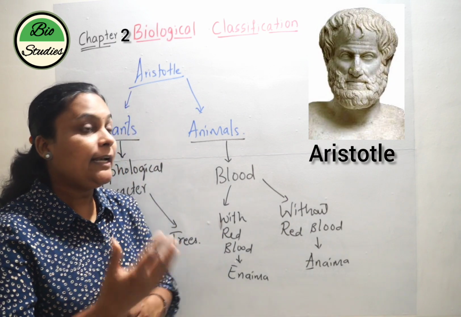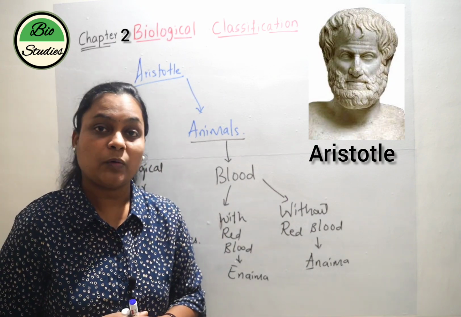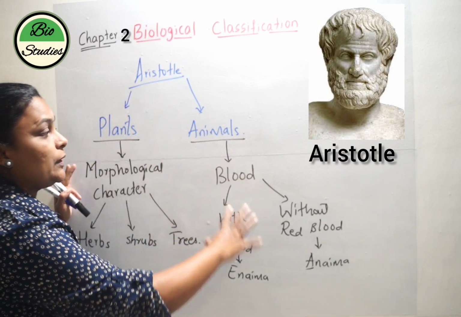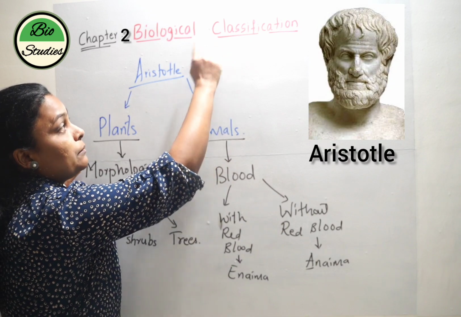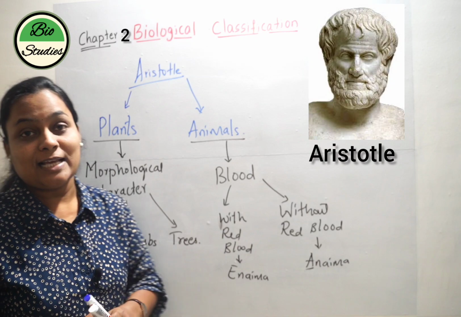Now later came Carolus Linnaeus, who introduced the two kingdom system, and that we'll take up in the further videos. So this video is the introduction to biological classification, and it is about Aristotle's classification.